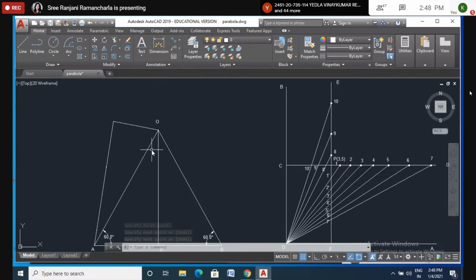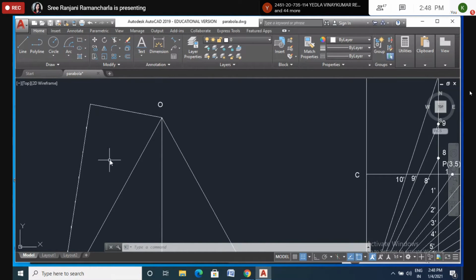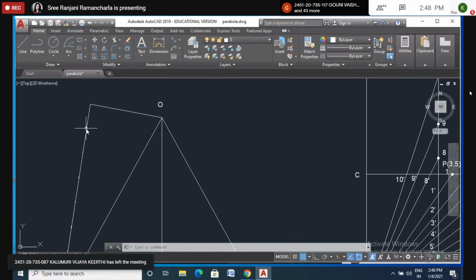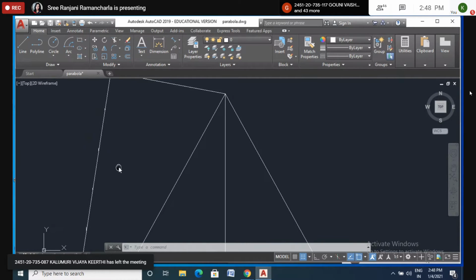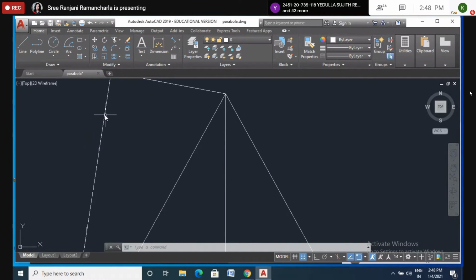Okay. Now draw lines parallel to this line passing through these points. Can you see the points on the screen, each 1 centimeter?